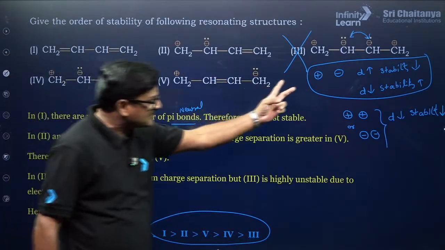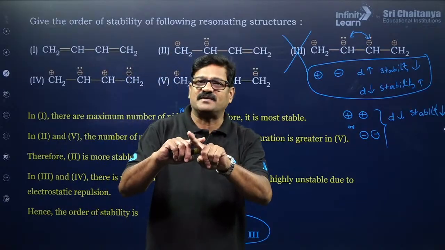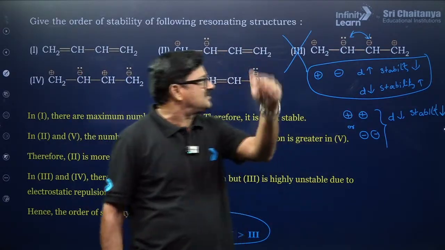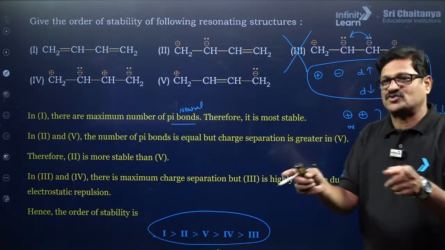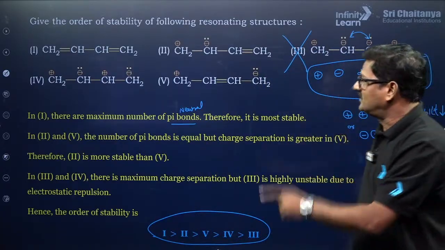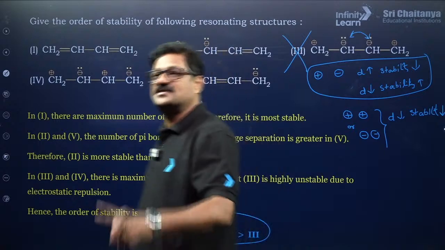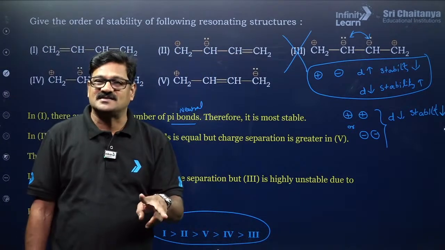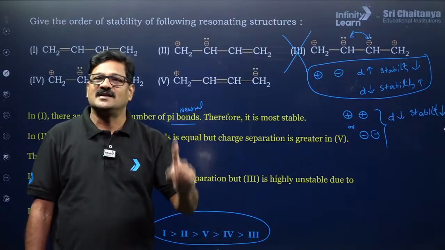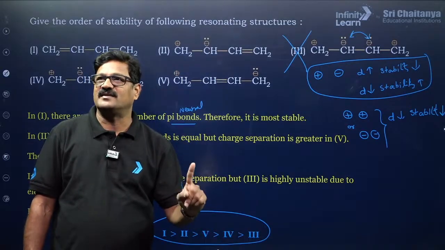Whenever dissimilar charges are there, as the distance between dissimilar charges increases, stability decreases, and as the distance between the dissimilar charges decreases, stability increases. Opposite charges, distance decreases, stability increases; similar charges, distance decreases, stability decreases. That's very, very, very important.